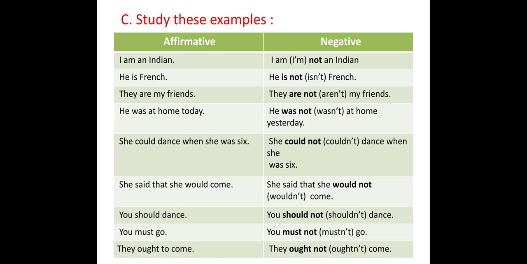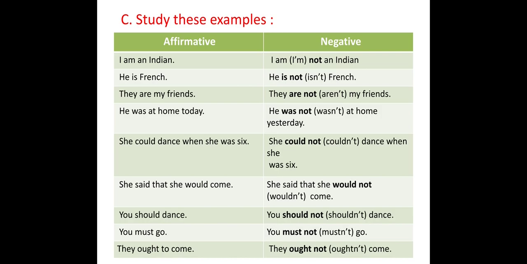So that also you can study. Number 2, he is French. He is not French. They are my friends. They are not my friends. Otherwise, instead of are not, we can use aren't also.